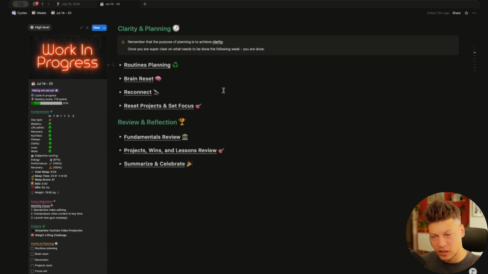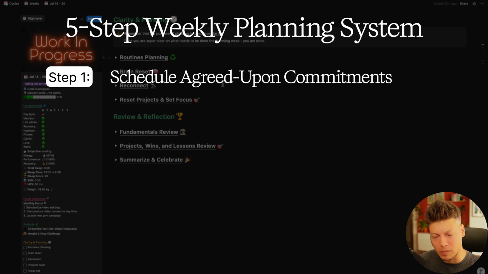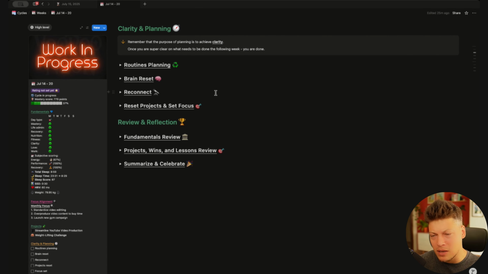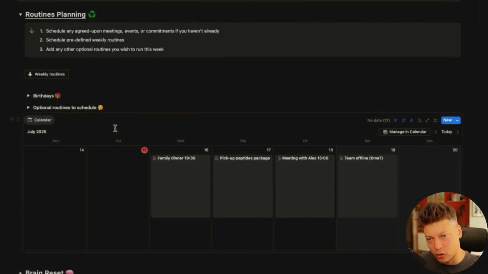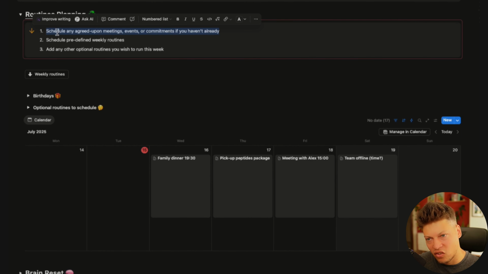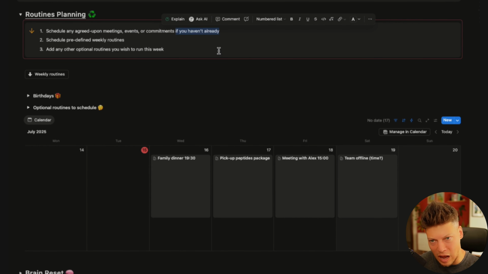Let's start with step number 1, and this is to schedule your already agreed upon commitments. So I'm talking about meetings that you already agreed upon, or some events that you know you're going to be attending. And if we open my routines planning section right here, we're going to not only see my calendar, but also a note here that says schedule any agreed upon meetings, events, or commitments if you haven't already. Now, this is not something that happens in one batch where I schedule them.